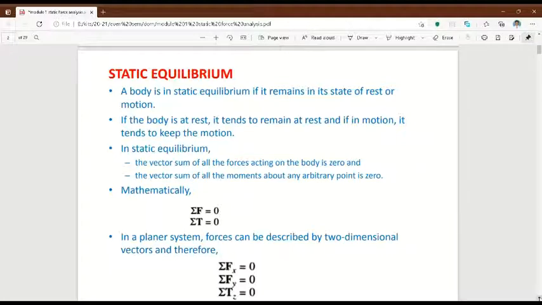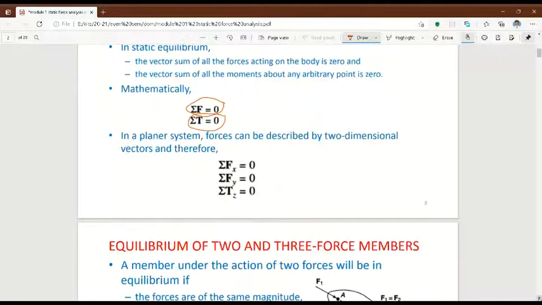The meaning is, if you add all the forces, the final value will be zero. If you add all the torque values, the final answer will be zero. Suppose it is two-dimensional, it means the sum of forces in the x-axis will be zero, the sum of forces in the y-axis is zero, and the torque about the z-axis is also zero.